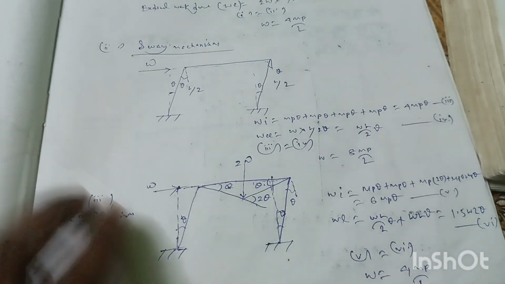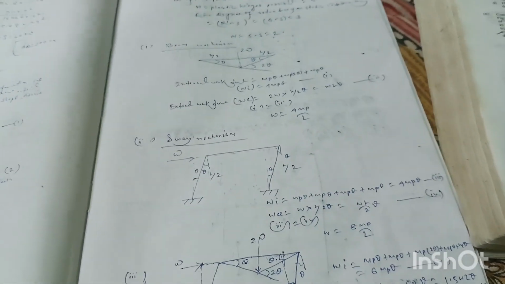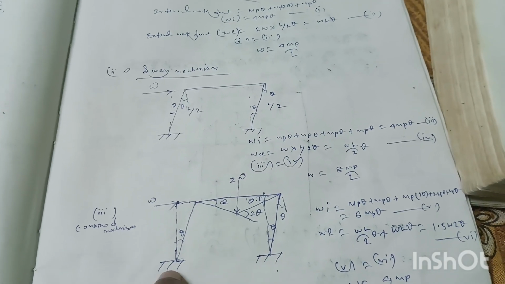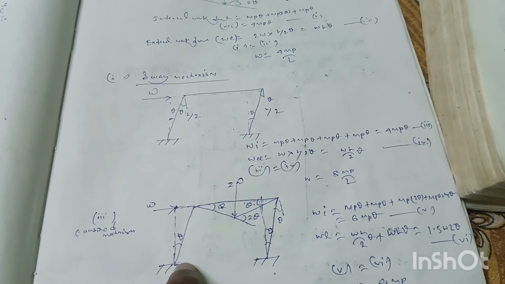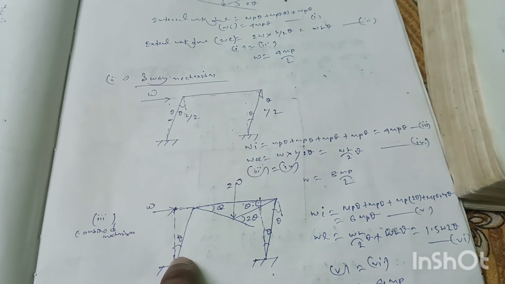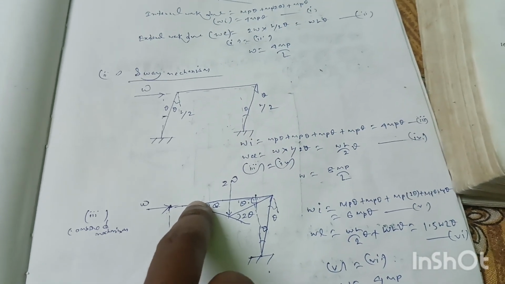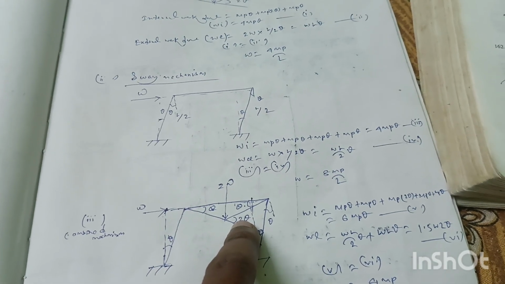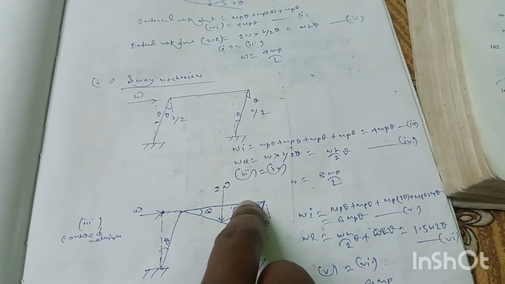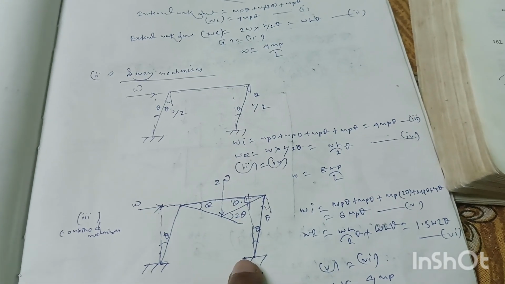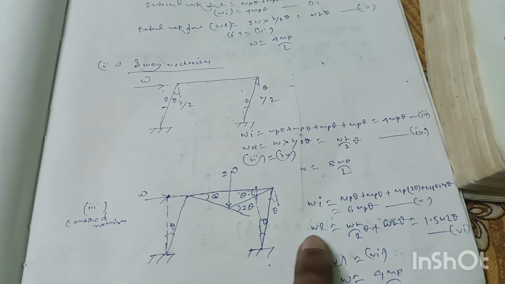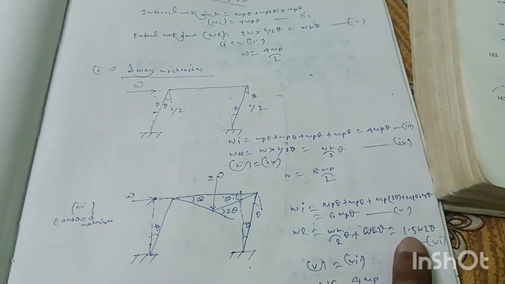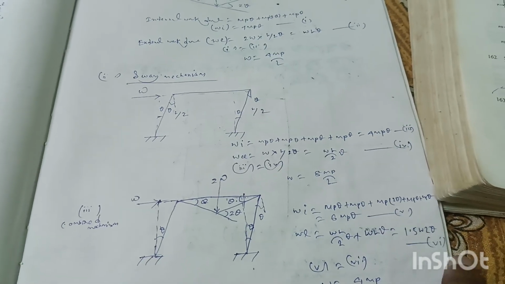Now next, the combined mechanism. The combined mechanism is nothing but the addition of these two mechanisms. So the collapse diagram is like this. Internal work done will be MP into theta plus MP into theta plus MP into 2 theta plus MP into theta plus MP into theta. So 6 MP theta, and external work done will be equal to this work done plus this work done. So 1.5 into WL theta. This is equation 5, this is equation 6.